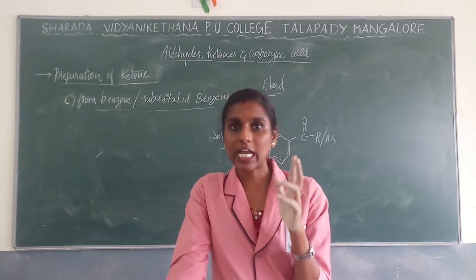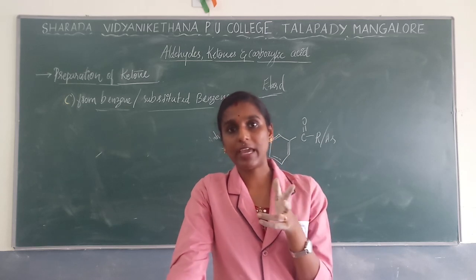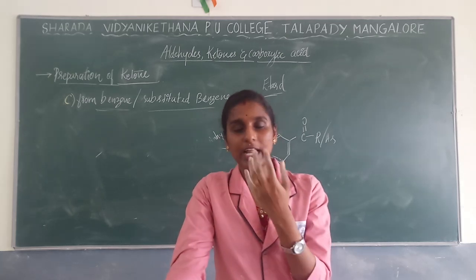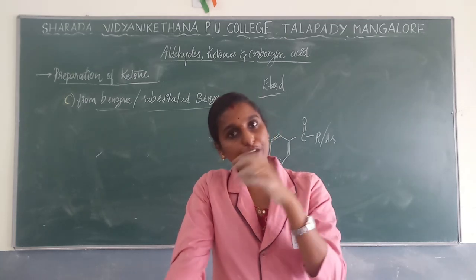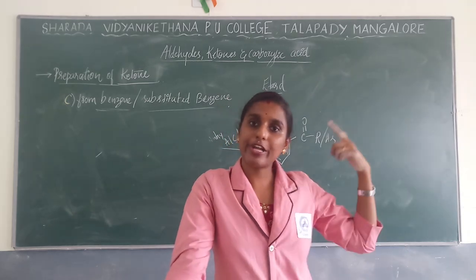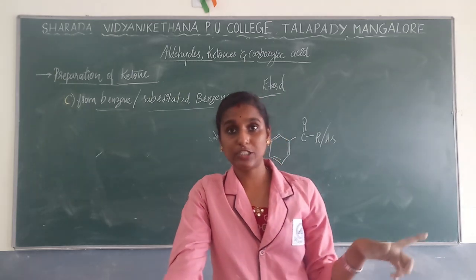So this is regarding aldehyde as a first step. Next, side chain chlorination will be done. One hydrogen you are removing, one chlorine you are going to add in the presence of sunlight, so that on hydrolysis again you are going to get aldehyde as a product. So this is regarding the side chain reaction.